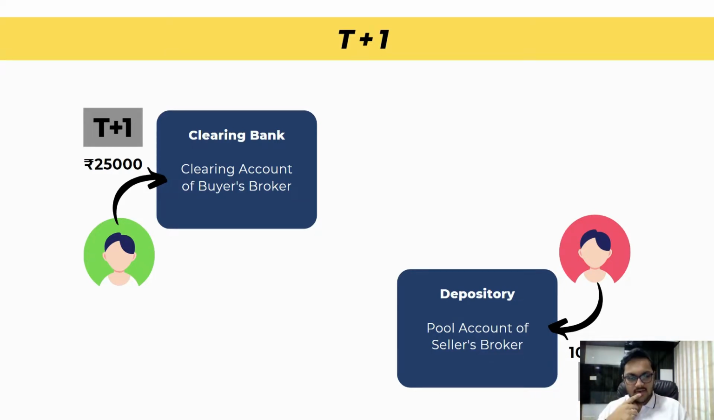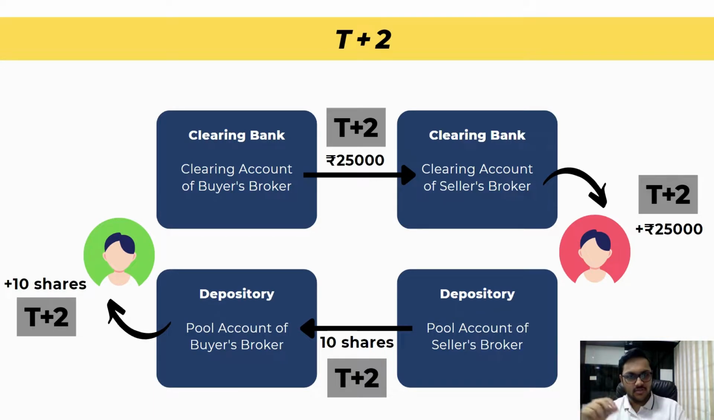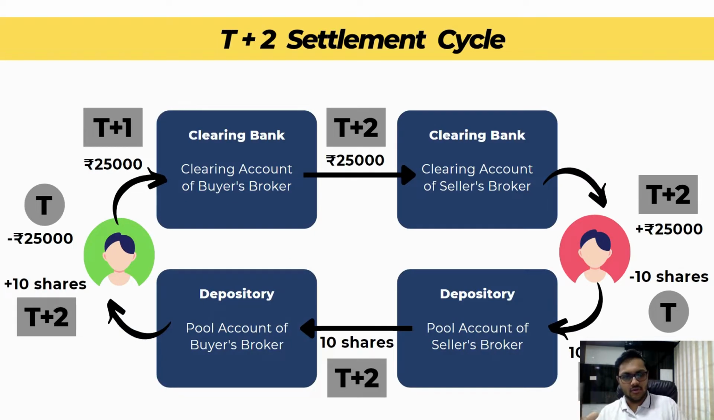the main transaction will take place. The 25,000 rupees which had reached the Upstocks clearing account on T+1 will now be transferred to Zerodha's clearing account, and the shares which had reached the pool account of Zerodha will be transferred to Upstocks pool account, and from there they will be transferred to me, and the money will be transferred to the seller, right? So this was the whole process.